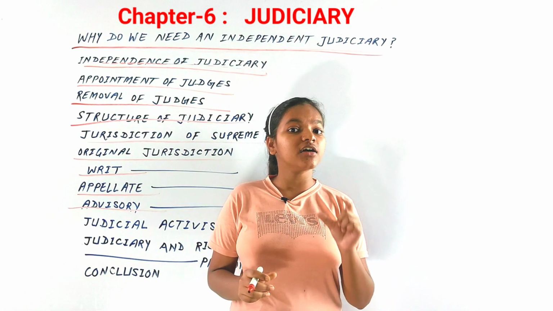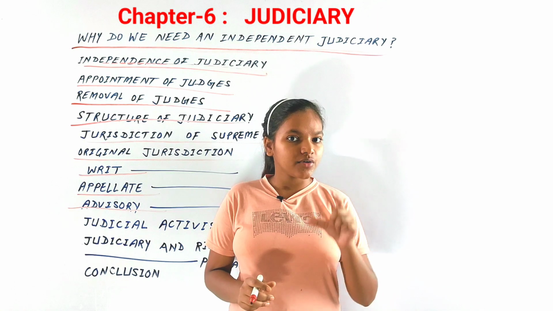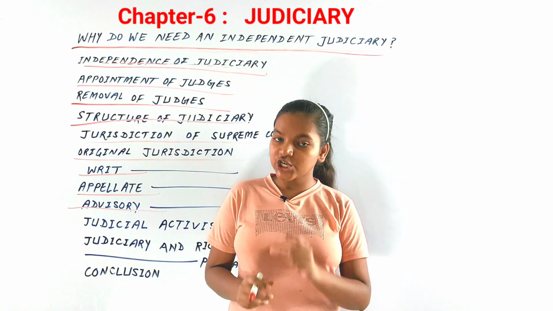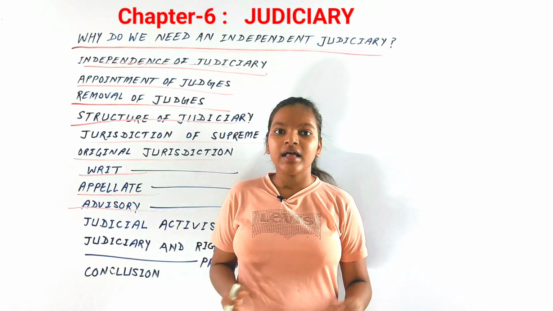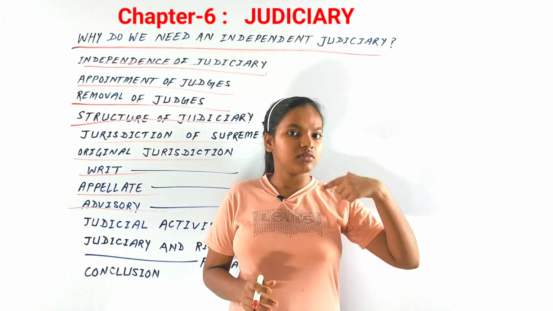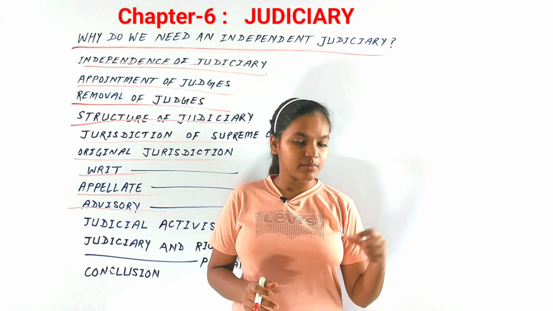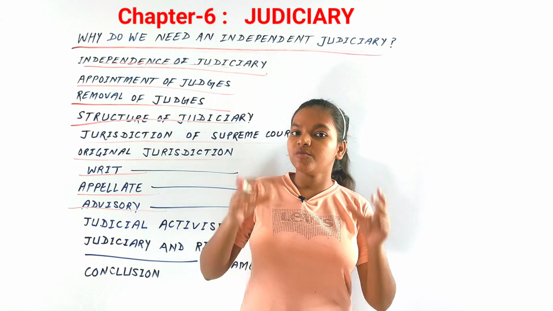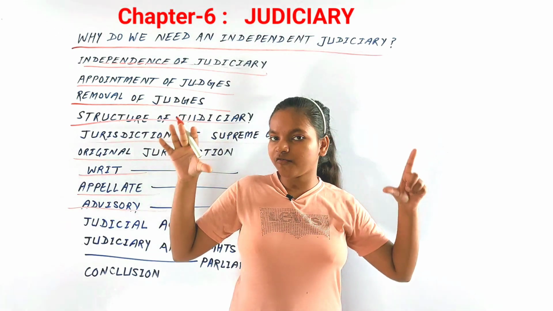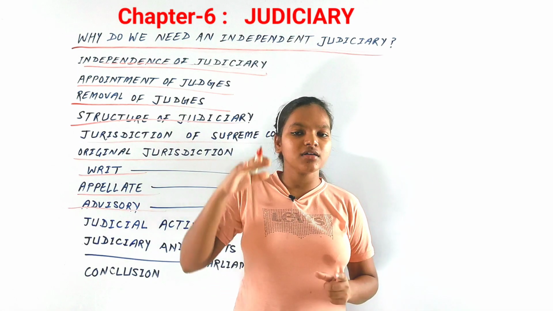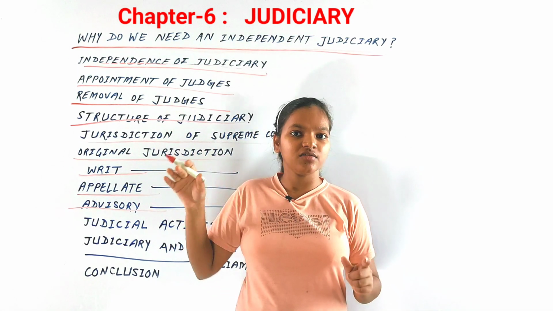Then after Article 144, all authorities, civil and judicial, must function in aid of the Supreme Court. Here they tell the powers of the Supreme Court. We see that the Supreme Court is a binding court on all the territory of India. Its order is supreme in all the territories of India.